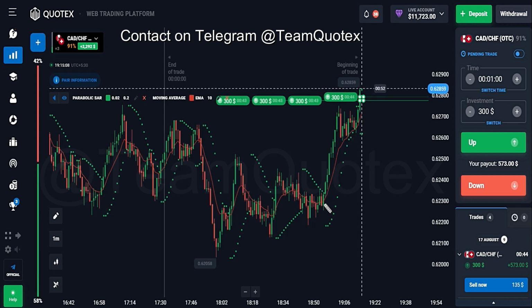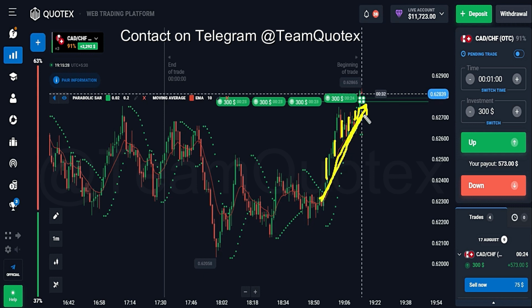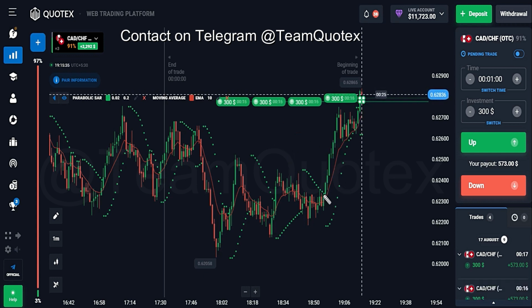First you have to see the EMA line. This is your EMA line. Second, you have to see where the price is, where the candles are. No matter if it's a green candle or a red candle, all the candles, all candlestick patterns, you can see are above the EMA line. That means it's indicating an upward trend. In the past, I can see the crossover is here. The EMA was already crossed by your price in the upward direction at this point.